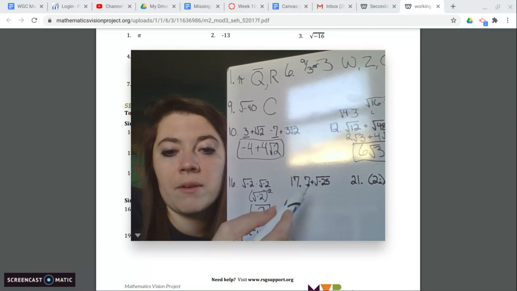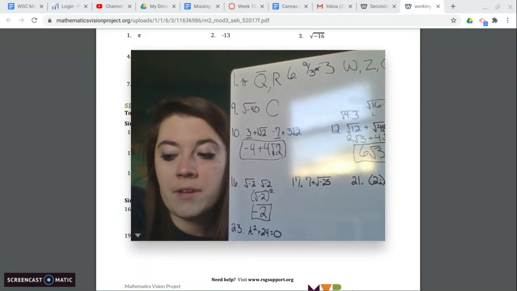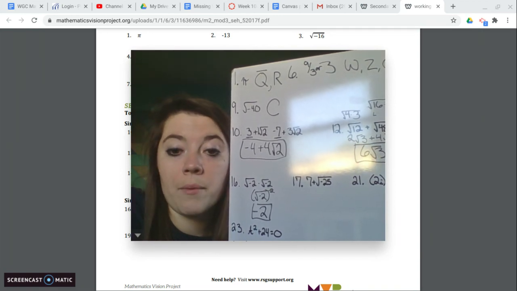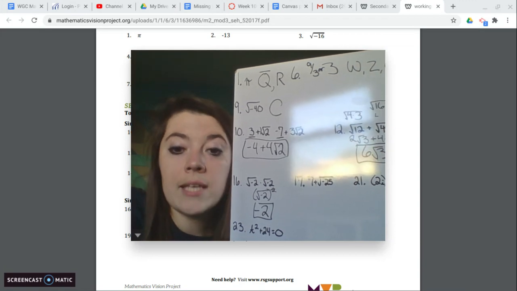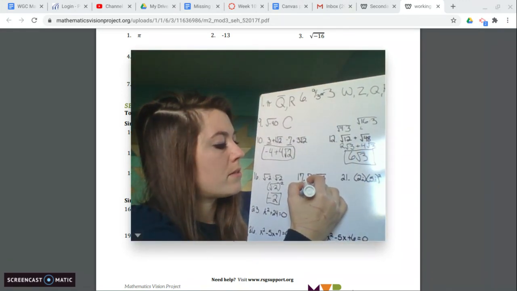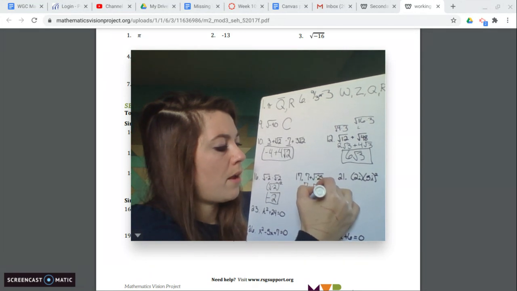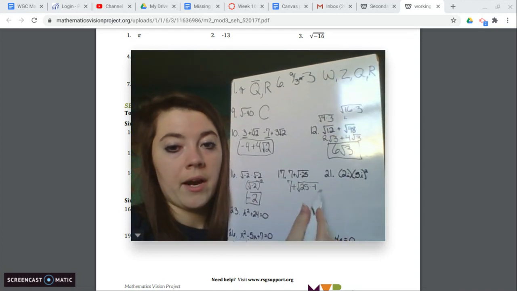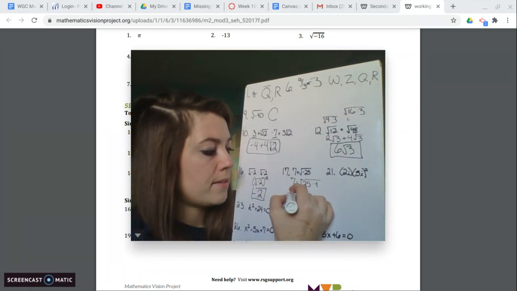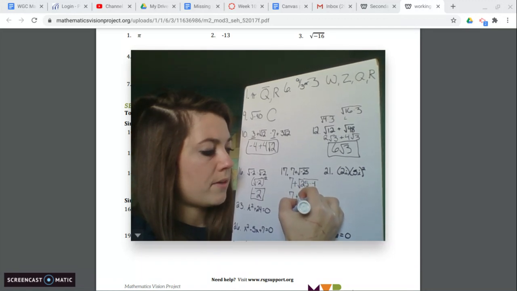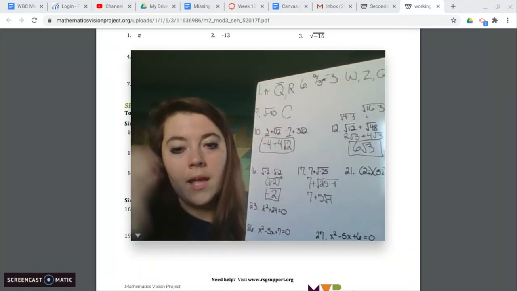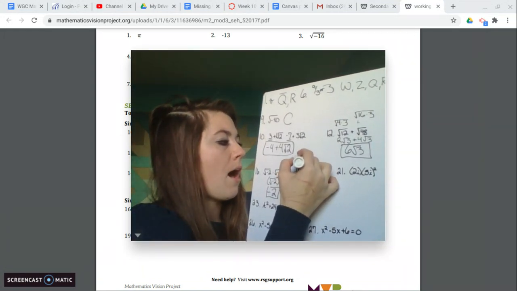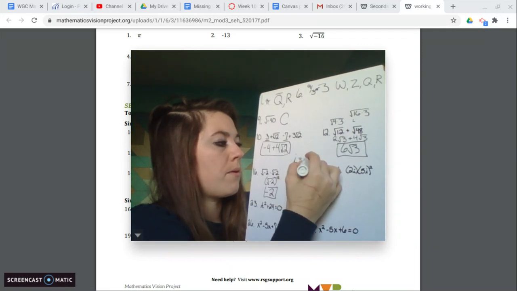Now for 17, we have 7 plus the square root of negative 25. Now, can we take the square root of negative 25? No. Can we take the square root of 5 or 25? Yes. Now, 7 plus the square root of 25 times negative 1. That gets us our negative 25 under there. Now, we can take the square root of 25. It's 5. So we have 7 plus 5 times the square root of negative 1. Now, I, that little I that they mentioned, I equals the square root of negative 1.